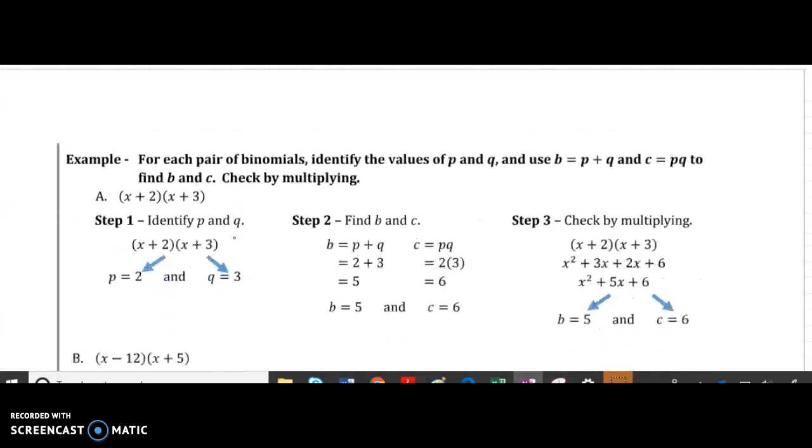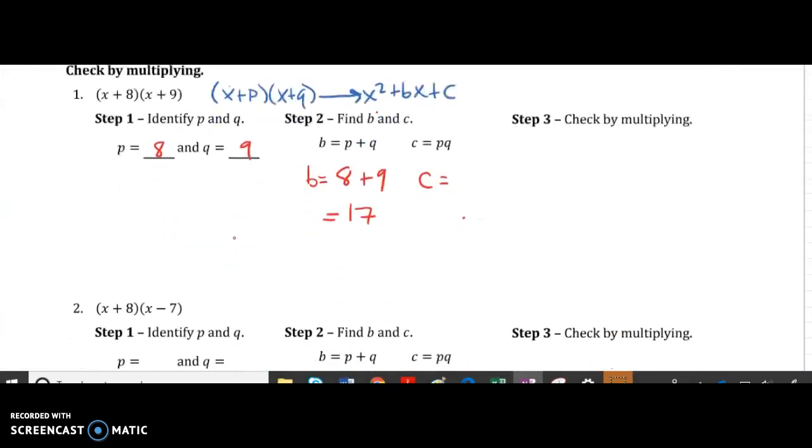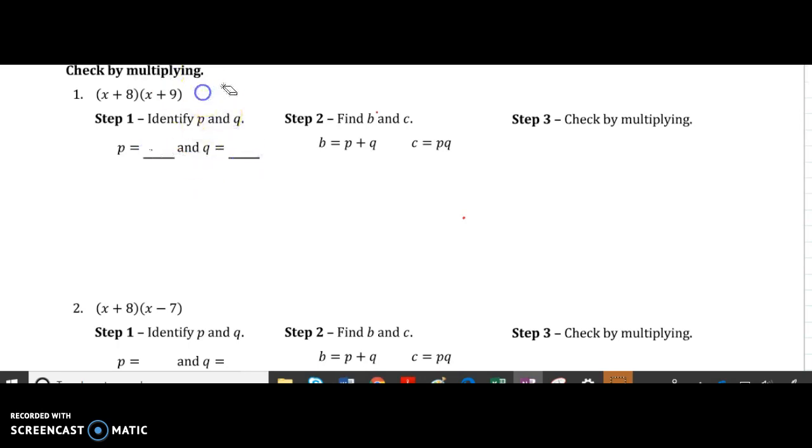So let's try our own examples here. It's in factored form right now.